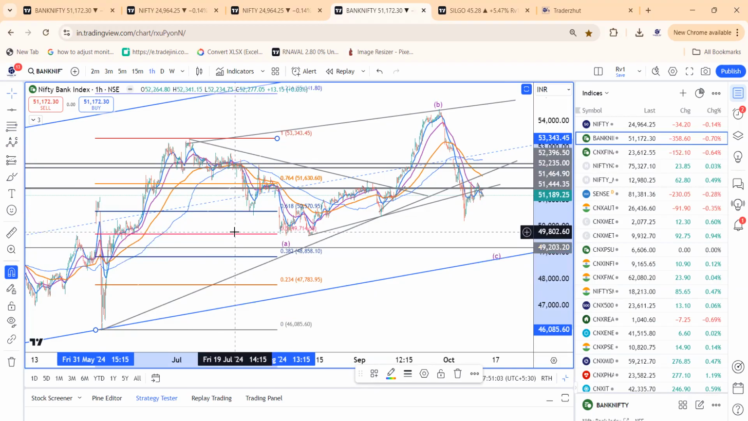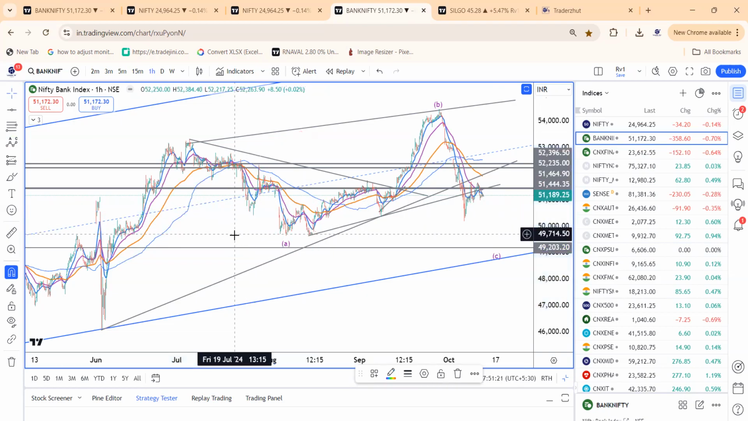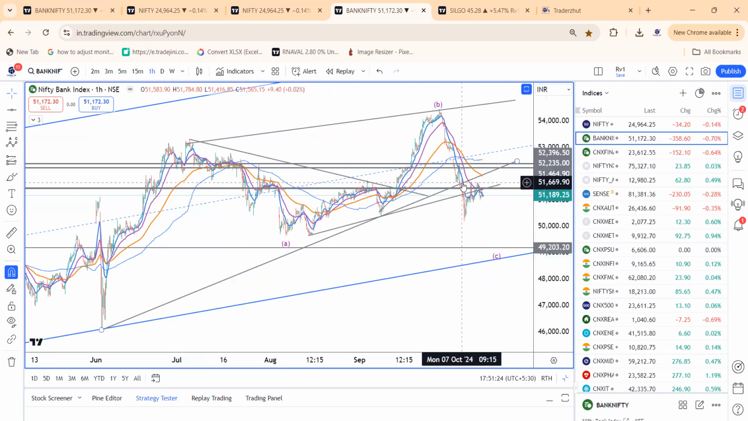If the lows of 49,700, 800 is not broken, then clearly we have bottomed out. If it starts breaking 50,800, 700, then short the Bank Nifty for 1,500 points of decline is the strategy. Until then, as long as 50,800, 700 holds, buy the dips for the targets of 51,700 to 52,200. That's what one needs to do for the Bank Nifty.